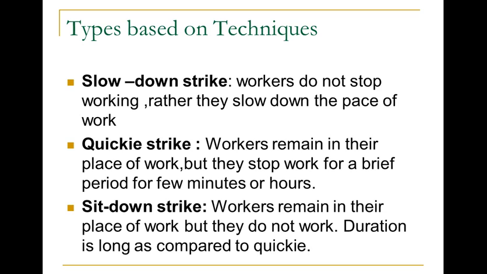Sit down strike: workers remain in their place of work but they don't work. This is what we call a sit down strike. Its duration is long as compared to quickie. All these types of strikes, they won't cease voluntarily. This temporary cessation depends on the way they work, by slowing down, stopping work for a few hours or minutes, or simply sitting in the workplace. All these we can also call a strike.